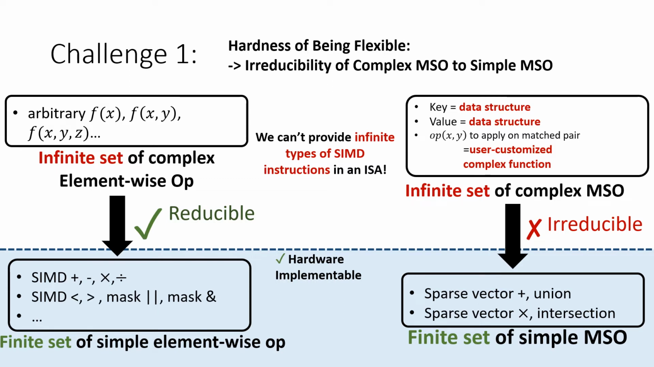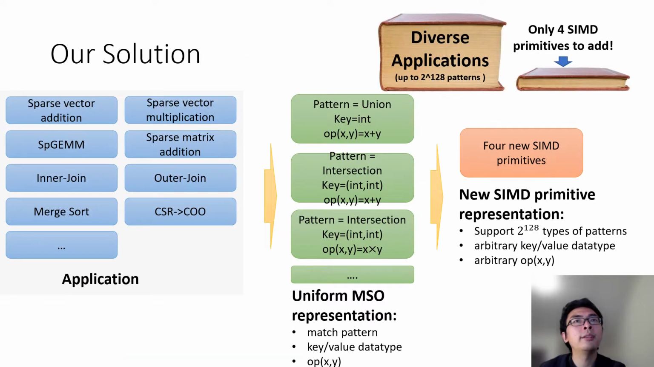Therefore, providing a finite set of simple MSO such as sparse vector additions cannot be used to implement an infinite set of complex MSO. This is different from element-wise operations. We take a different approach in this work. We introduce a uniform way to represent MSO, including both the simple ones and the complex ones. And then we introduce 4 new low-level SIMD primitives to implement all of them.